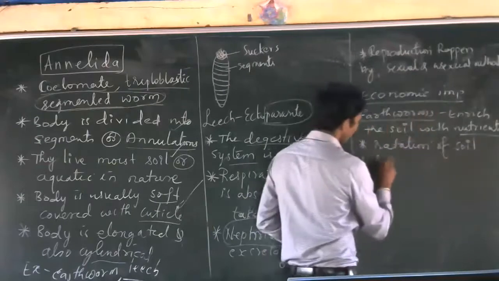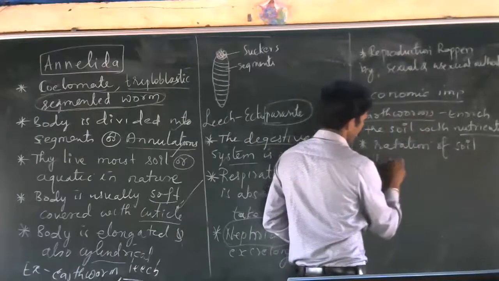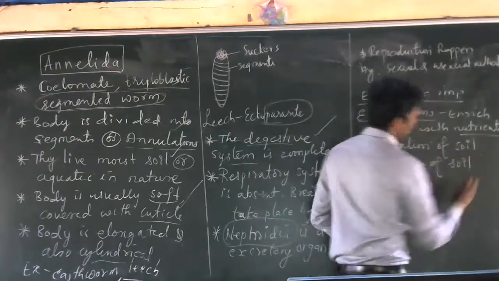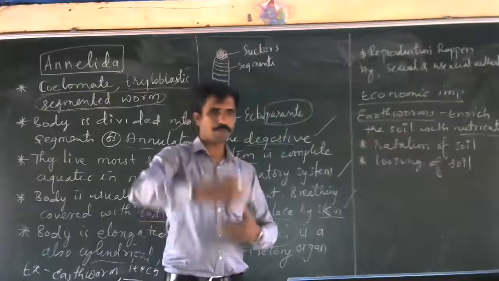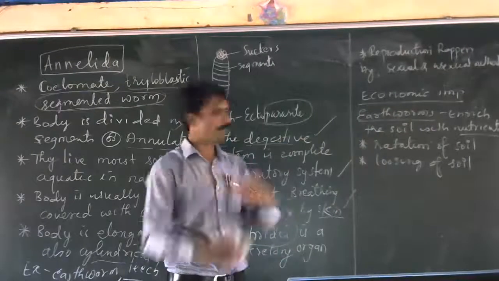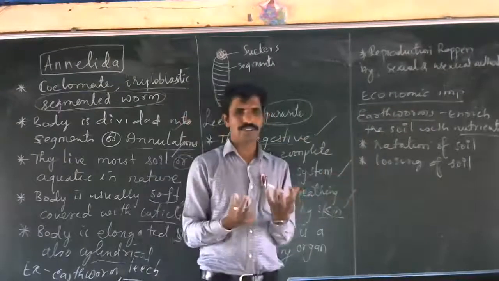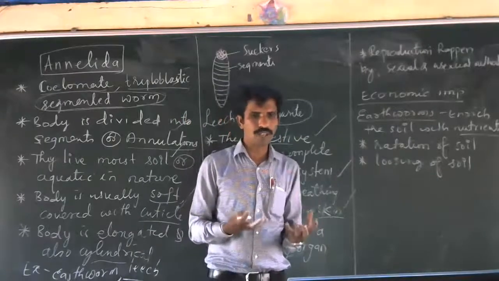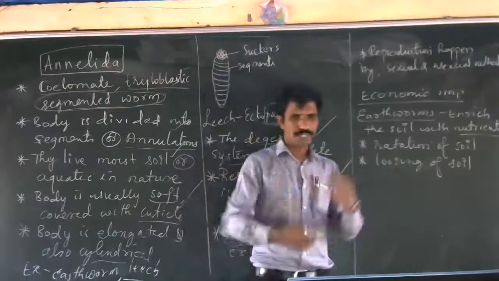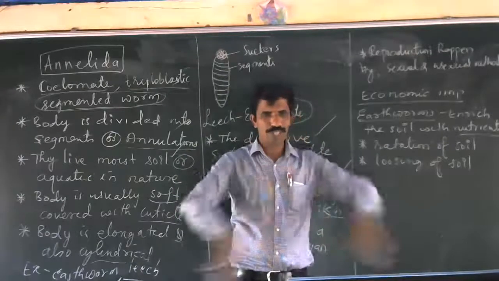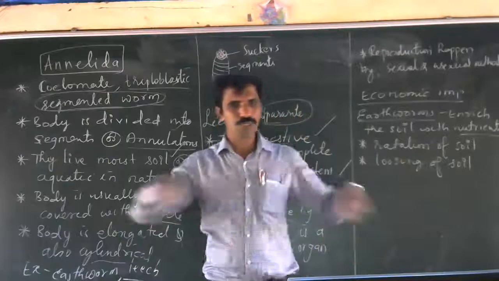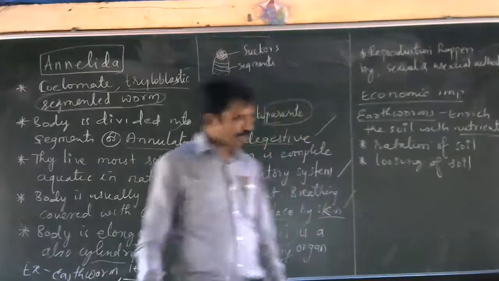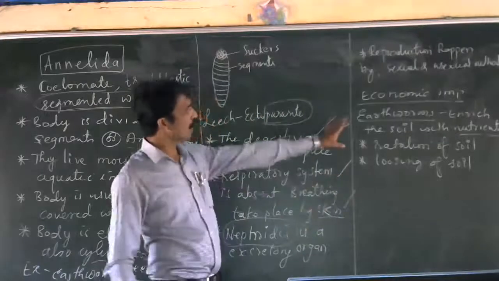So, loosening of soil. Rotation means the soil which is deep will come up. So like that rotation happens actually. So when earthworms are there in the soil or field, that field is called fertile soil, because it loosens the soil and allows the roots of the plants to enter deep inside. Understood? So that's why, one example I am giving, earthworms.